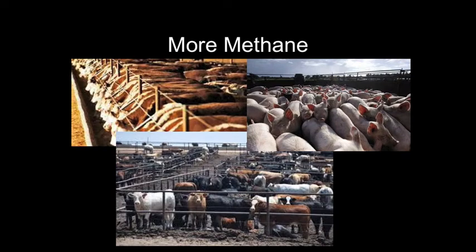to the atmosphere. If you look at a feedlot filled with thousands and thousands of cows, all eating large amounts of difficult to digest food, or a pig farm, you're getting large amounts of methane. In fact, there are 1.5 billion cows on the planet today. That's a lot of cows. And one cow can make 100 to 500 liters of methane a day.